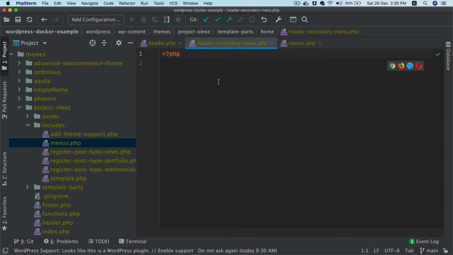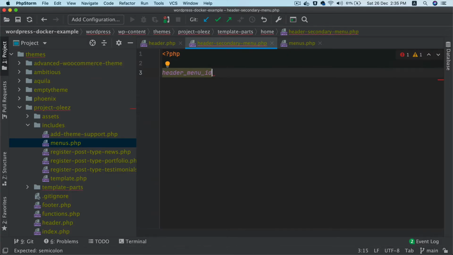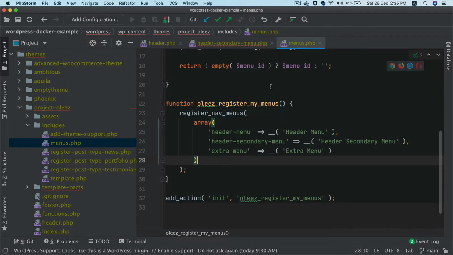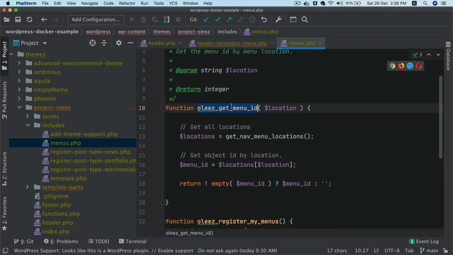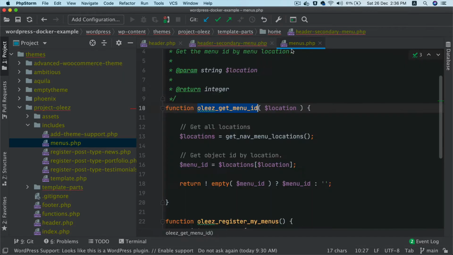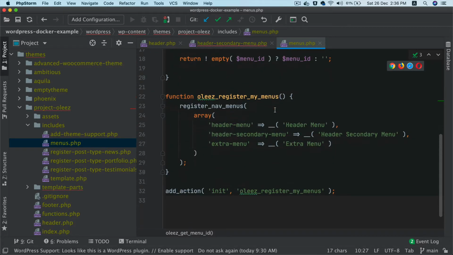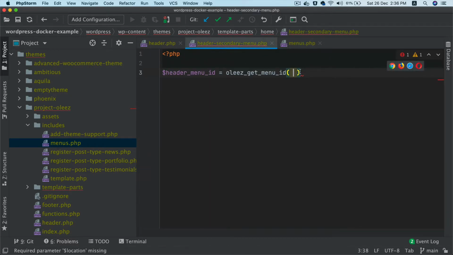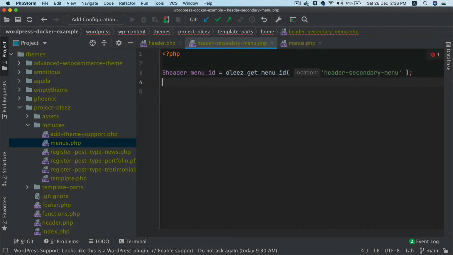So first we'll get the menu ID. We'll create a variable called menu ID, and then we'll call this function to get the menu ID. It should actually be called, yeah. We'll call this function, we'll pass a parameter, and the parameter name will be the location. So what's the location actually? Location is basically this. That's the name of the menu, header secondary menu. That's the location we'll pass into this function. It's going to return the menu ID to us.